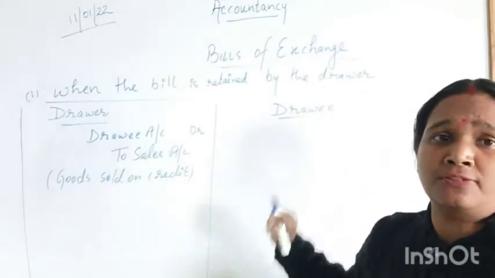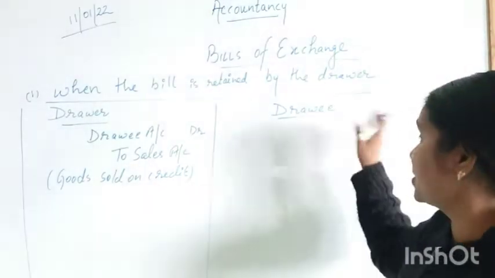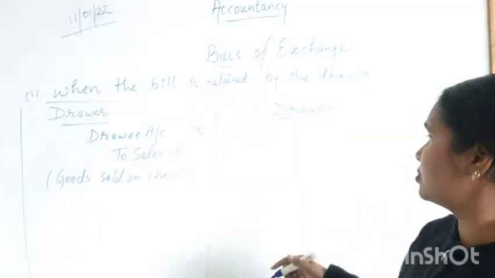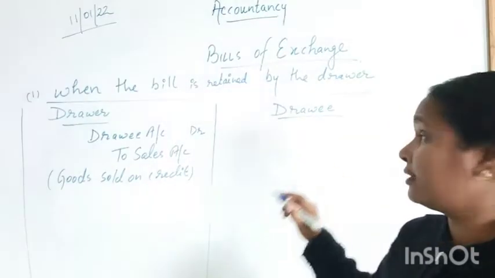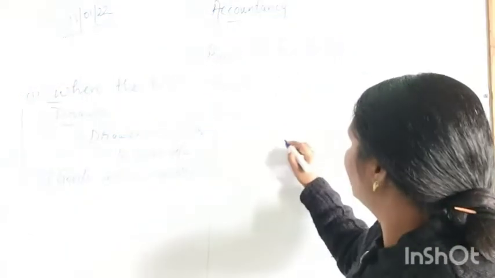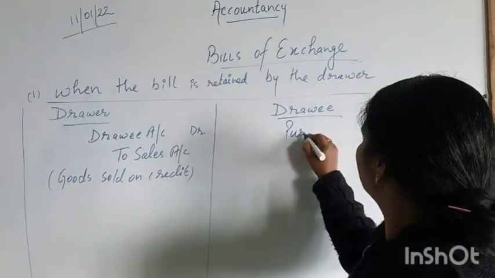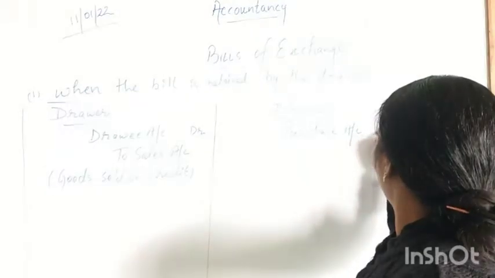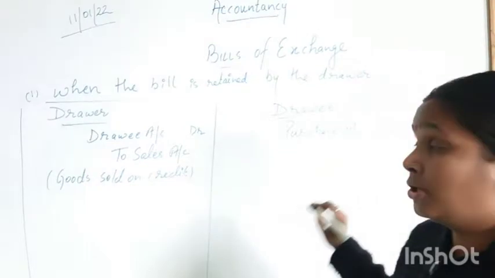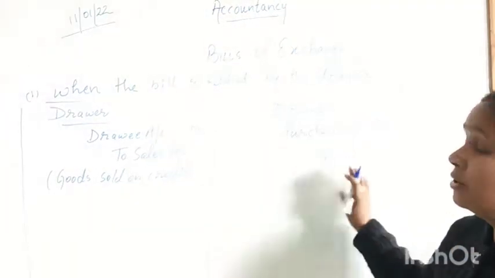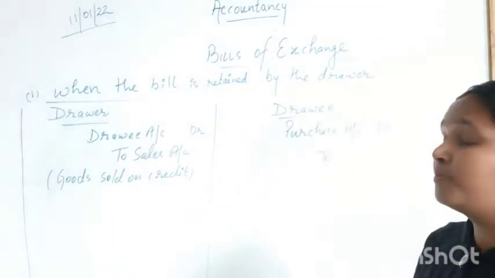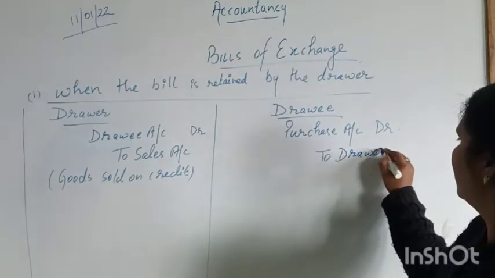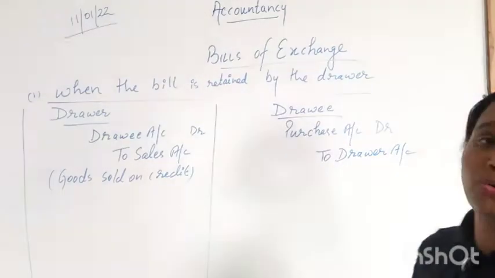Here in the books of drawee, the person who has purchased the goods, we will mention the entry of purchasing the goods. So here it will be purchase account debit to whomever we have purchased the goods from, that will be to drawer account.